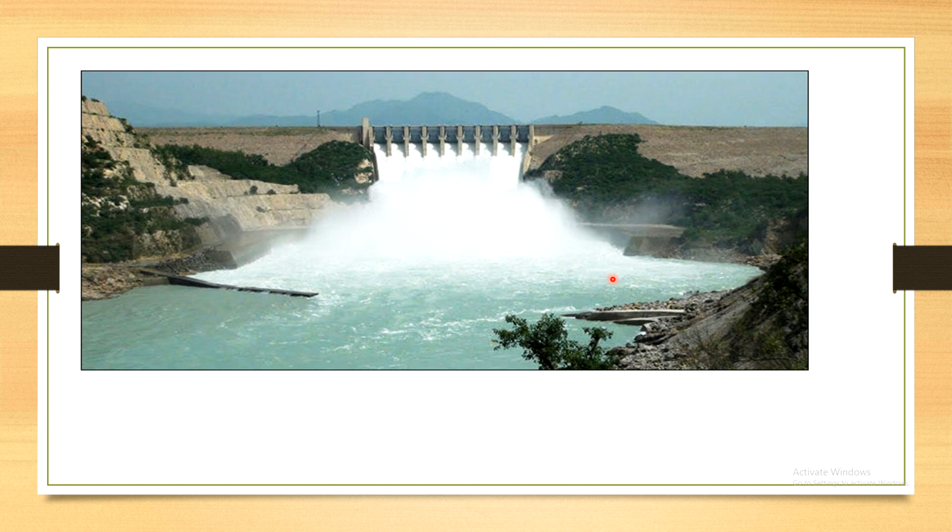Now let's learn about how electricity is generated. Electricity is generated from wind and also from hydroelectric power. Here I have taken how electricity is generated from dam water. In a dam, water is stored at a higher level, which means potential energy is stored. If this water is released from a higher level to a lower level, then this potential energy is converted into mechanical energy, which is also known as kinetic energy.